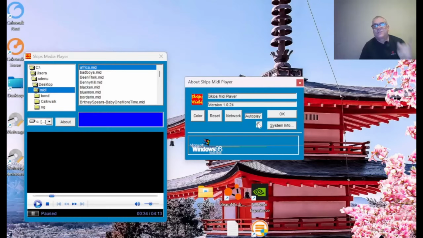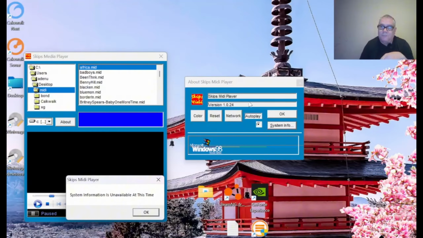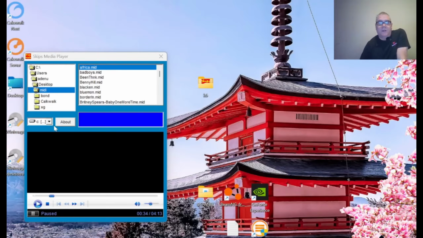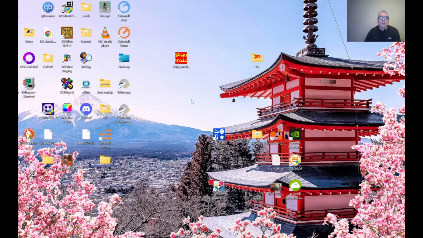I think it's because this property here is private from this form, and I'm not 100% sure why it's not doing that. Another thing that doesn't work is the system information, because I don't know if that's a Windows 98 feature, but it doesn't work. Okay. All right. So anyway, that works. Now we're going to go into the programming of the new version, and then we're going to go to that. Okay, so let's go into here.